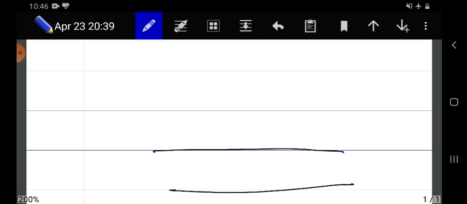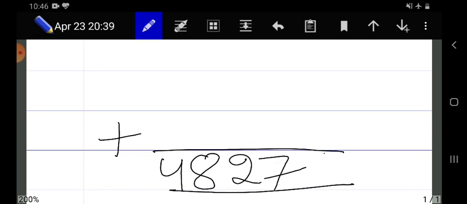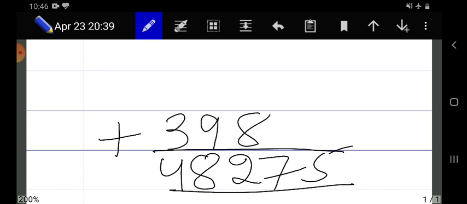They are telling us that if we add two numbers, then their sum, sum means addition, after addition their answer will be 48,275. If one number is 39,838, what will be the other number? Okay, so this is the question. So how are we going to find it?